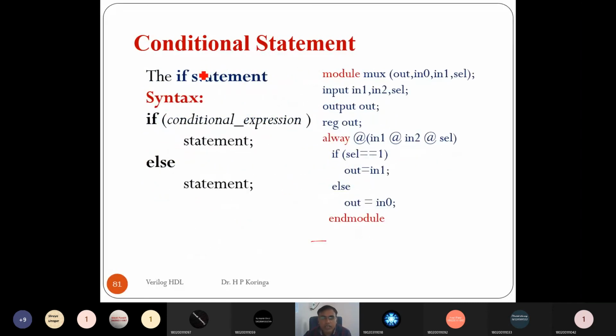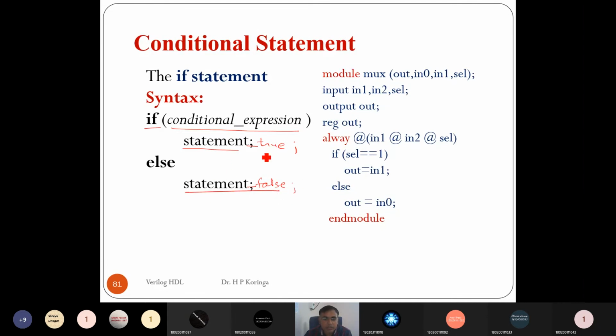Let's see one example using the if statement. It is conditional type 2, which has if and else, right? If the conditional expression is true, then it executes statement_true, and if the condition is false, then it executes this other statement.